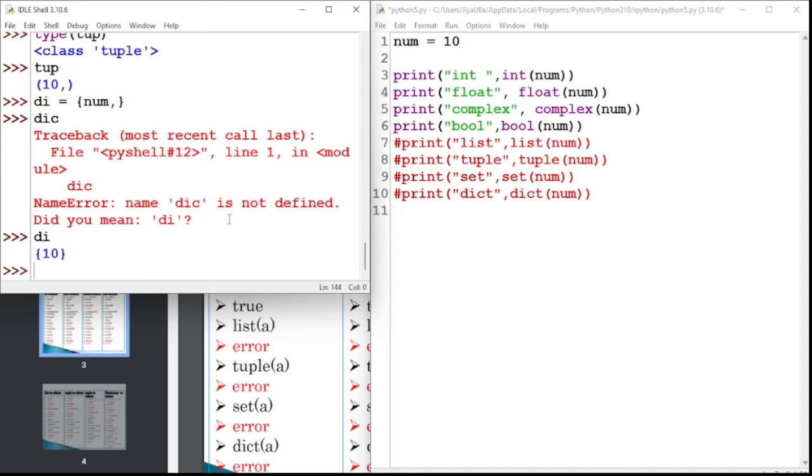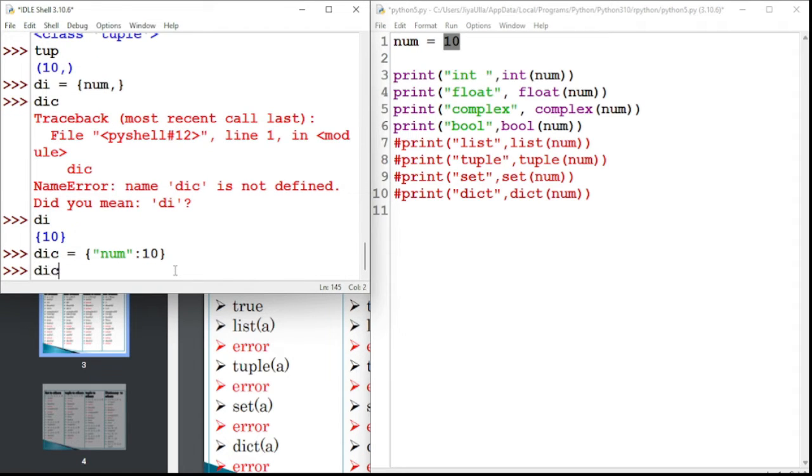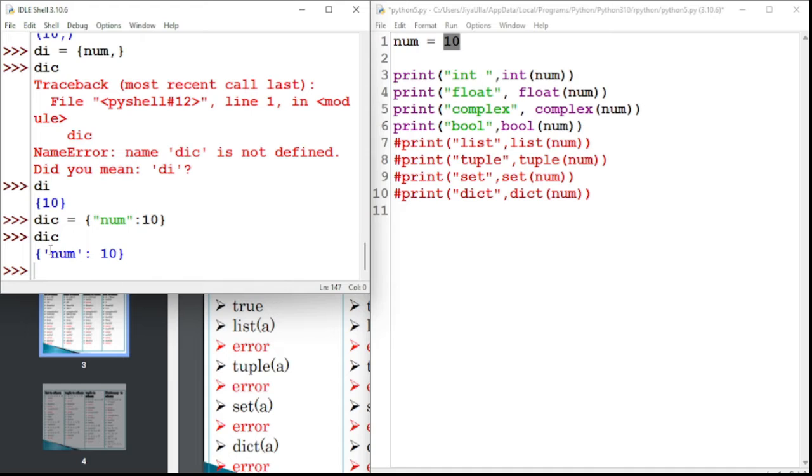We have to give a proper key for the number, so that we will understand it better. Colon, let's say that the number is 10. Basically, it will accept a key-value pair. This is how we are able to convert an integer value to a dictionary. If I enter it now and say dic, it has been converted into a dictionary. We saw the integer number is converted into all these types of other data types.